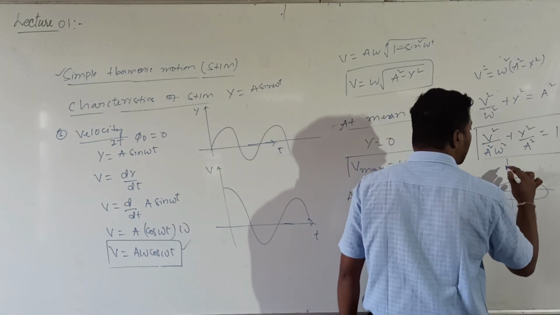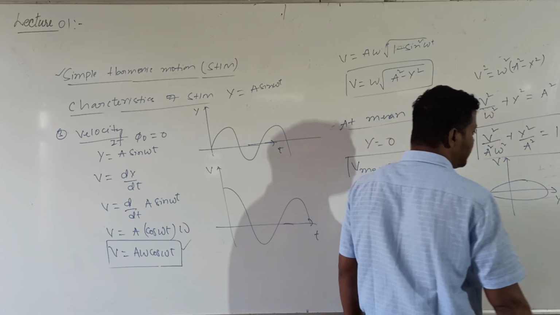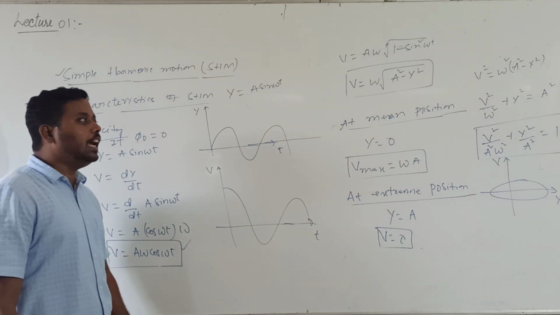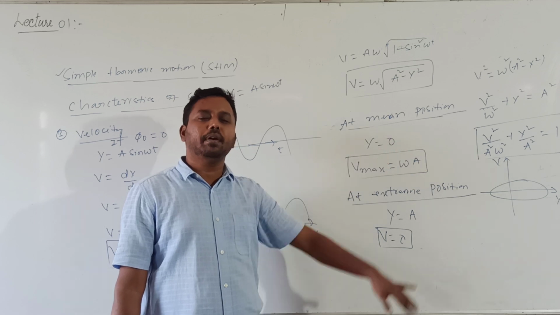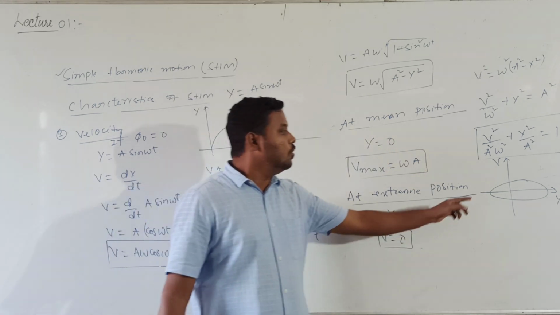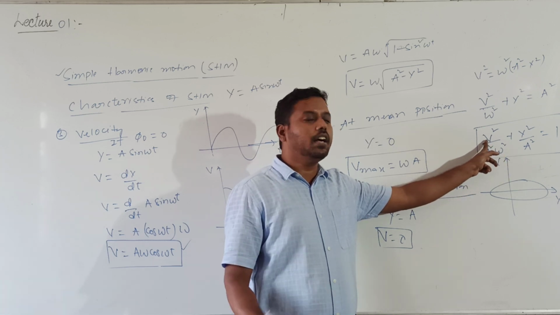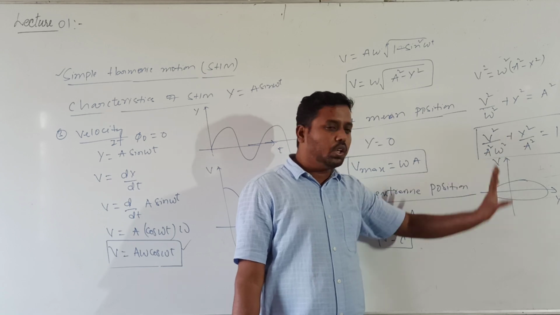Whenever I plot the graph between velocity and displacement, the graph will be an elliptical shape, x square by a square plus y square by b square is equal to 1. Whenever omega square value is equal to 1, then I will get the formula v square by a square plus y square by a square is equal to 1.